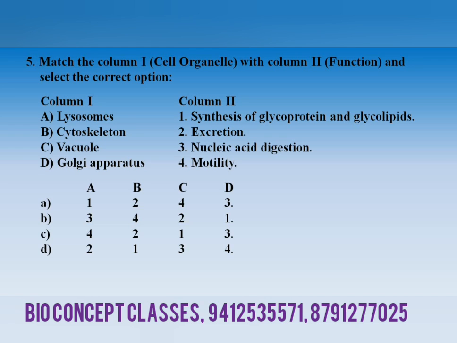The cell organelles like lysosomes, cytoskeleton, vacuoles, Golgi apparatus, etc. While in column second, their functions: number 1, synthesis of the glycoprotein and the glycolipids; second, excretion; third, nucleic acid digestion; and fourth, motility. Right? So you have to match A, B, C, D with 1, 2, 3, 4.